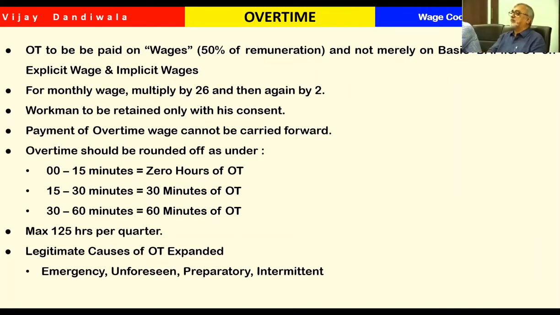But if he goes between 5:15 and 5:30, then we have to pay half an hour overtime. And if it is between 30 minutes to 60 minutes, then it should be considered as an additional 1 hour. I think that is simple.